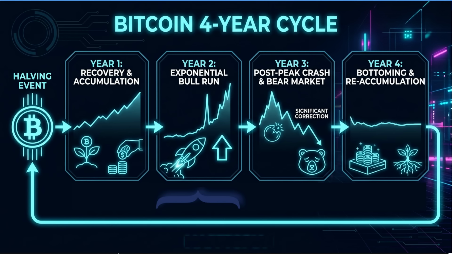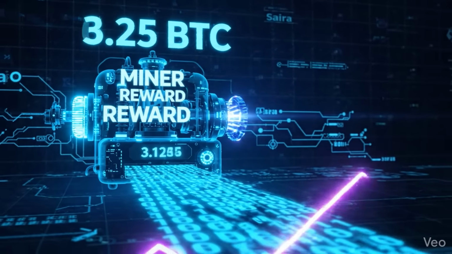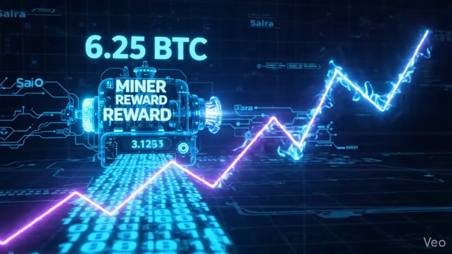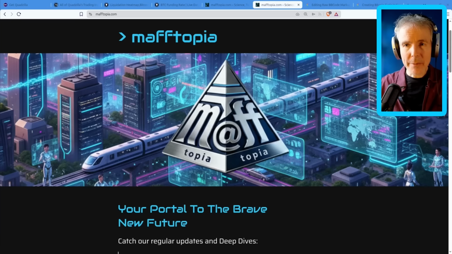This 4-year cycle does kind of correlate with the broader economic cycle, sort of government bonds and that kind of thing, but it's also strongly driven by the laws of supply and demand due to the way that its cryptographic algorithm works. So roughly every 4 years, a halving happens, which causes the supply issuance to drop, and the price, of course, reacts. But the date of the next bull cycle high and the actual amount are definitely not set in stone. It's always kind of like the $1 million question, give or take.